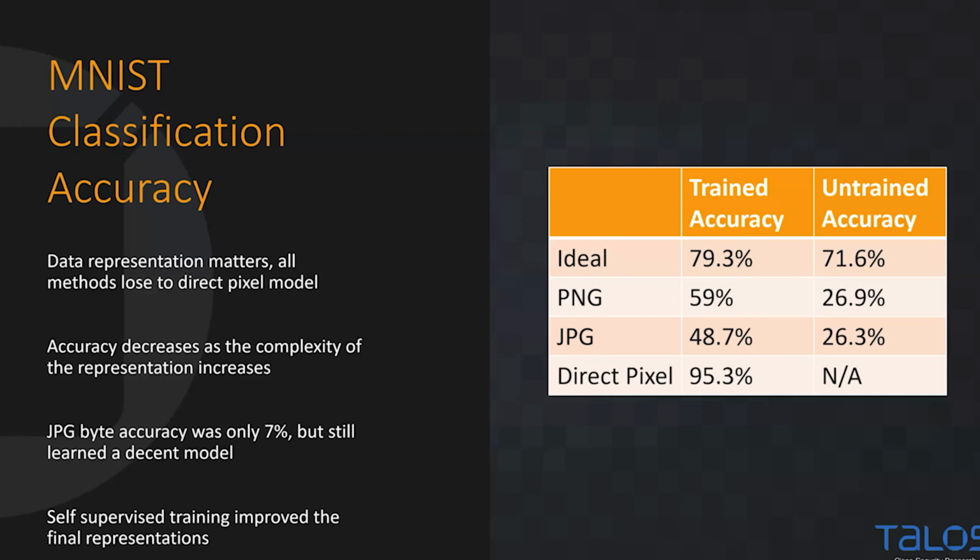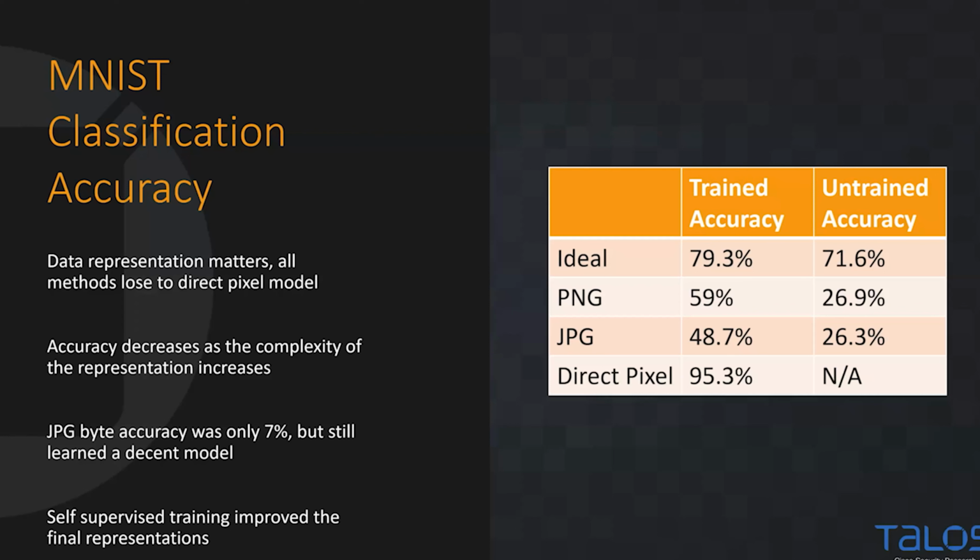What we're seeing just for general accuracy is our ideal data, again, seems to be the easiest to represent. And as we go to PNG and JPEG models, it becomes harder and harder to learn a good model. However, you'll recall that our JPEG model only had a 7% reconstruction accuracy, which was low compared to the rest, but we're still training, I would say, a decently skillful model. If I'm in a room somewhere and someone says you can have a 50-50 model or you can have nothing, a 50-50 model is okay, maybe in some contexts.